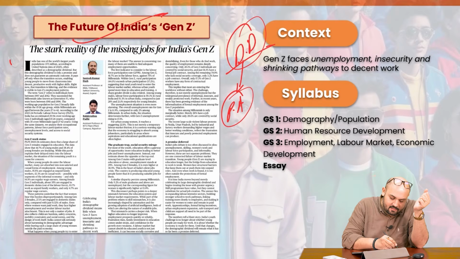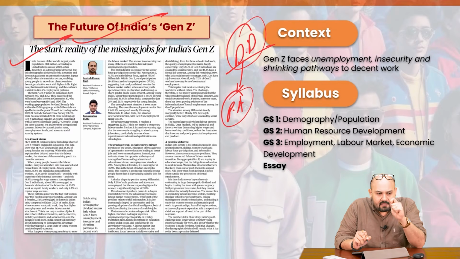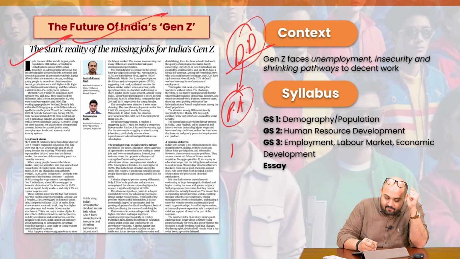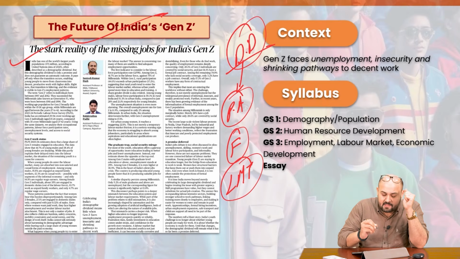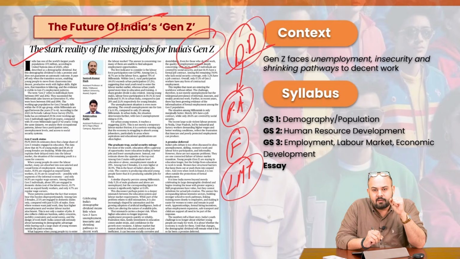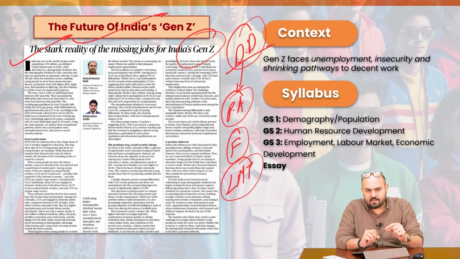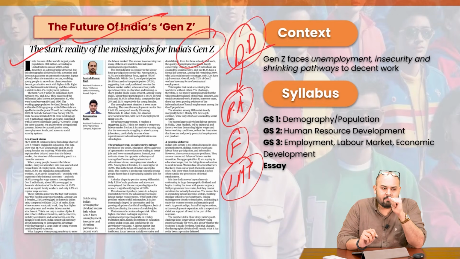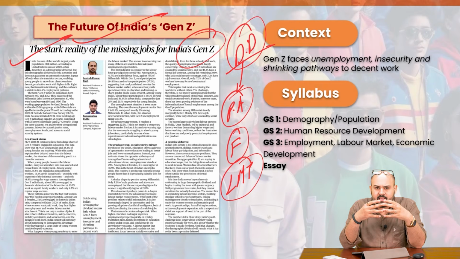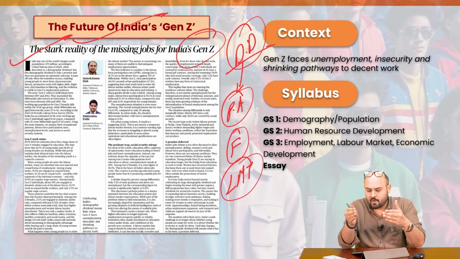We have one particular editorial published in the Hindu, which says that right now India is witnessing a failure in the labor market transition, with specific reference to the Gen Z section of India's population. It uses a lot of data points. One point I would like to make here: please be cautious with respect to the data points. Analysis is not just about the bombardment of data. It's about explaining things and understanding the concepts. Use data in order to corroborate and enhance the quality of your point.